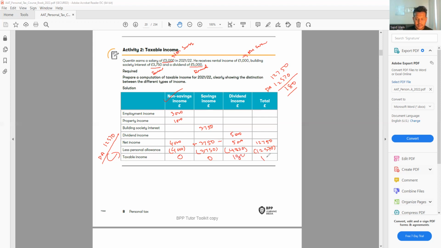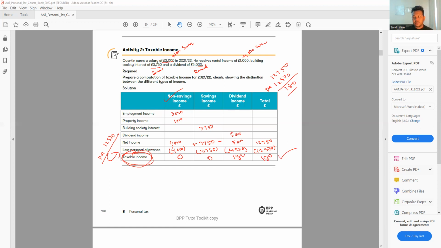So my total taxable income is 180. That's how we use the personal allowance, and whatever is still remaining will be my taxable income. Taxable income is the income on which I have to calculate my tax after adjusting the allowance. You're going to see it later on.